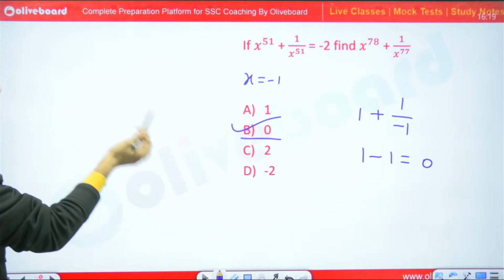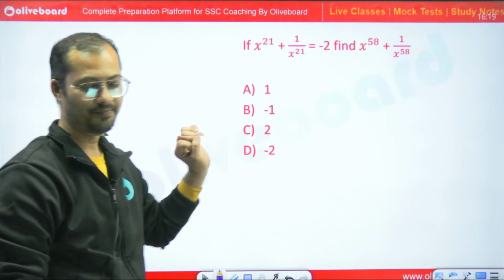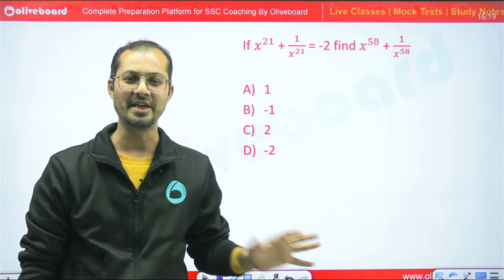See how smoothly you are doing the question. Now tell me what would be the answer for this question. Yes, please. Be fast, be quick.